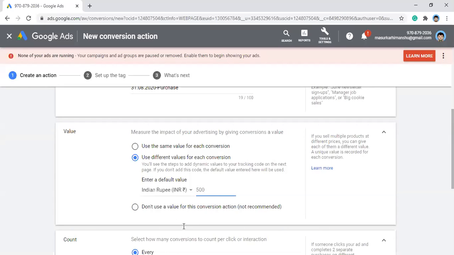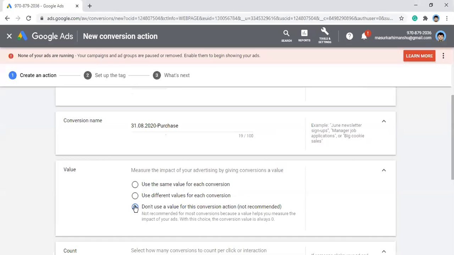And let's say your business model is sign-up. Let's say I am running a lead generation campaign, or I have a business where I have to call the customers, let's say in an insurance company. I can track the number of signups or people who have submitted the form, but they are not purchasing anything right now as such. So I can get the conversion, but I don't need to track a conversion value. So I will use this: don't use a value for this conversion action. It is not recommended for most of the conversions.